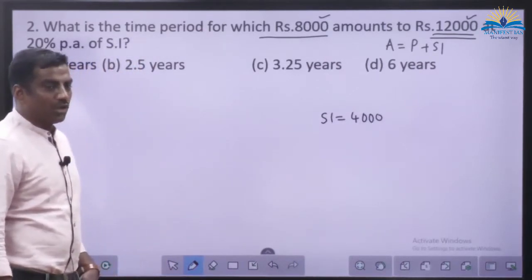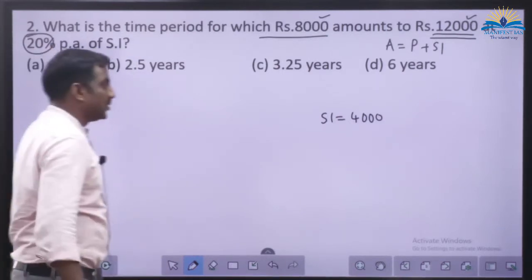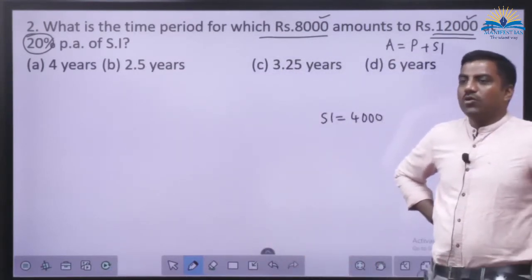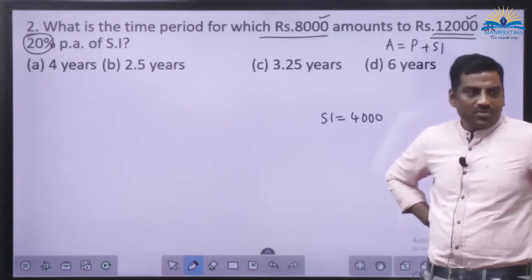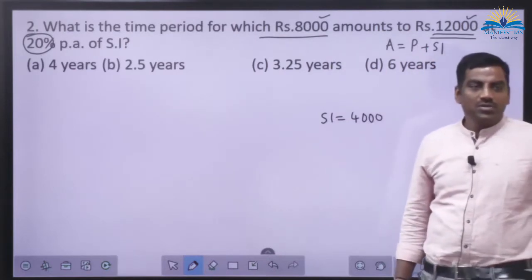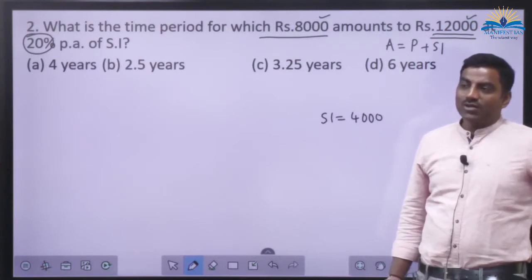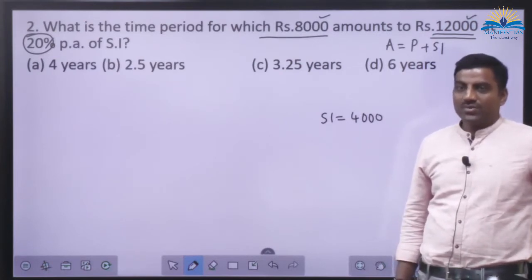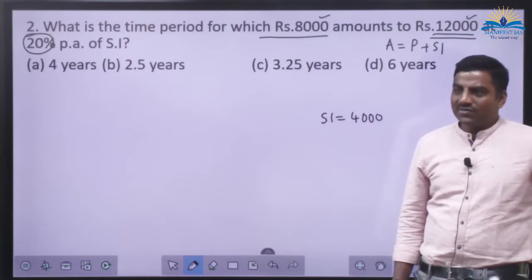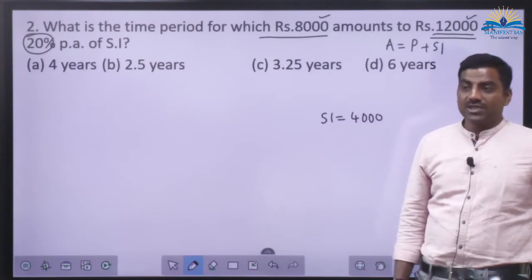So now again, I don't want you to apply that formula. What is the rate of interest? 20%. What does that mean? Every year you are going to get 20% extra. But from 8,000 to 12,000, how much extra have I got? 4,000 extra. In terms of percentage, this 8,000 has earned how much? Half of it. Half is nothing but 50%. Every year we are going to get 20%. So to get 50%, how many years do we have to wait?